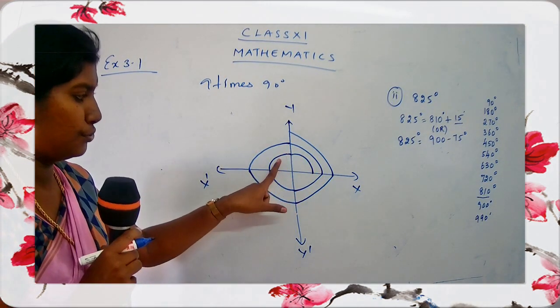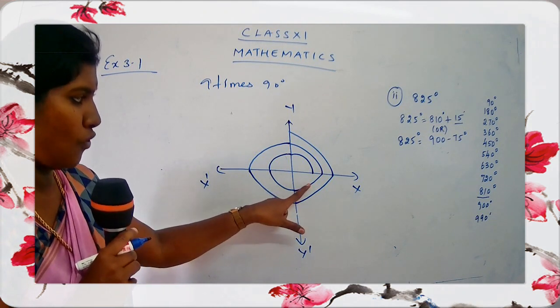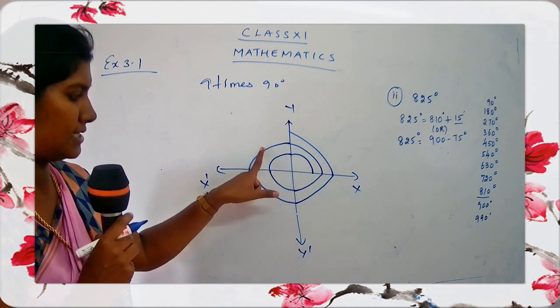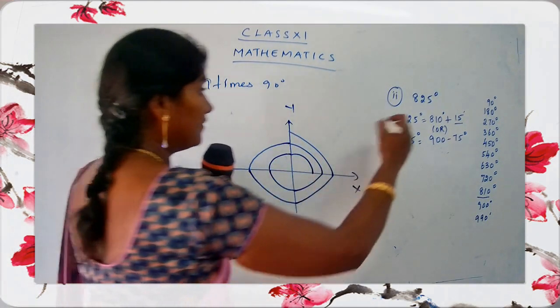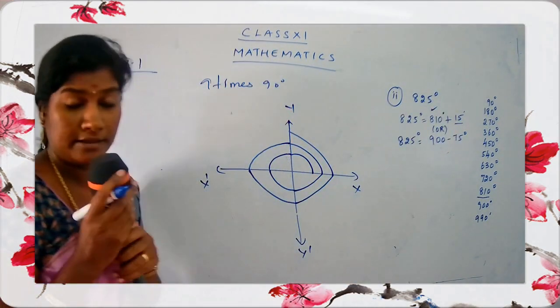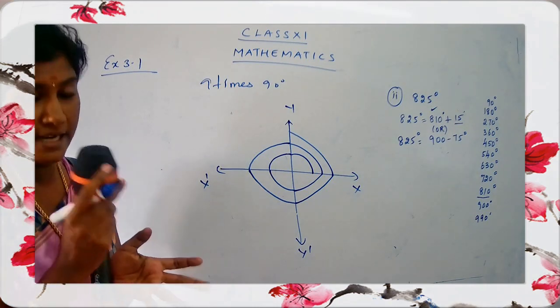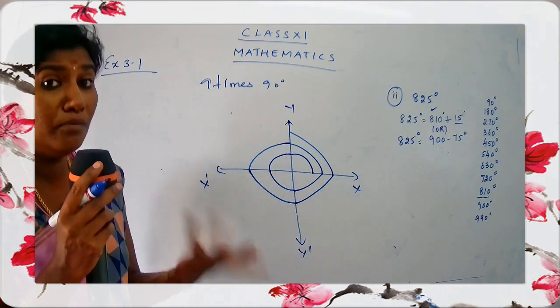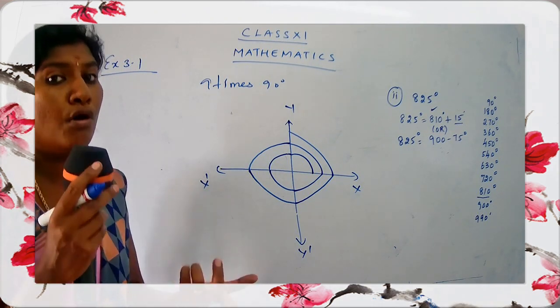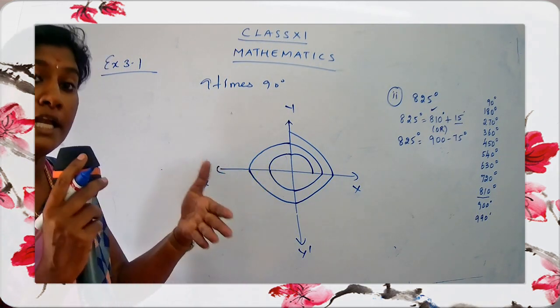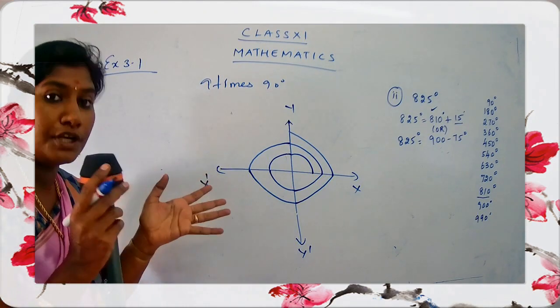1, 2, 3, 4, 5, 6, 7, 8, 9. That means I have completed 810 degree. Okay, but along with 810 degree, I want 15 degree more. You have to get 15 degree more. So more 15 degree, plus 15. So where is the plus 15 going to lie?